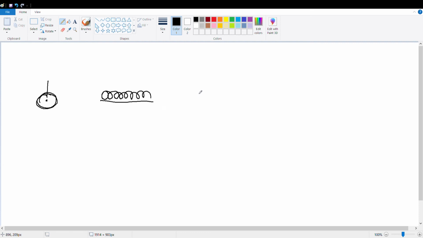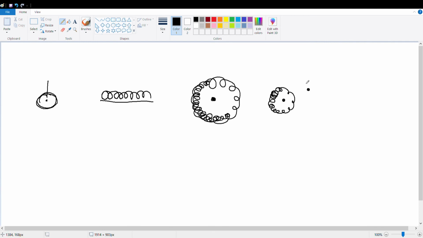And next is the earth, rotating around its own axis and also rotating around the sun. Even the moon also goes like that. The moon also rotates around its own axis and also rotates around the earth. So when the earth goes here, again the moon changes. Is it clear?